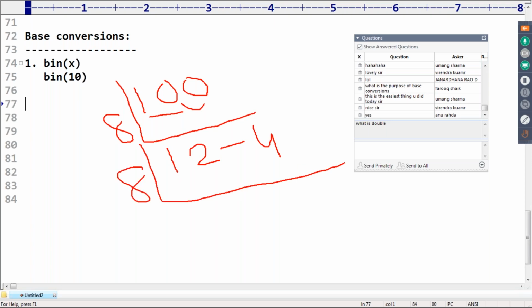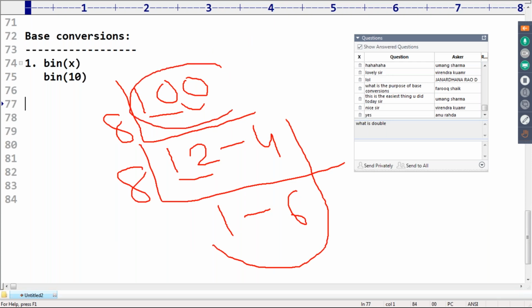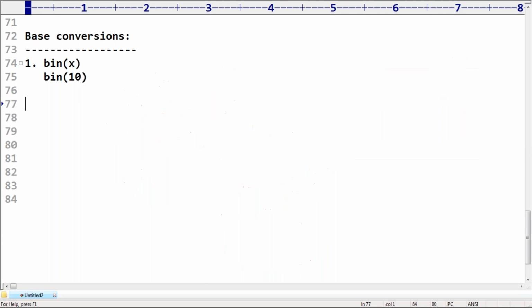Next, 8 one time, and 6 is the remainder. So 164 is the octal equivalent of decimal 100. Are you getting? 164 is the equivalent of 100, like this. This is the decimal, right?